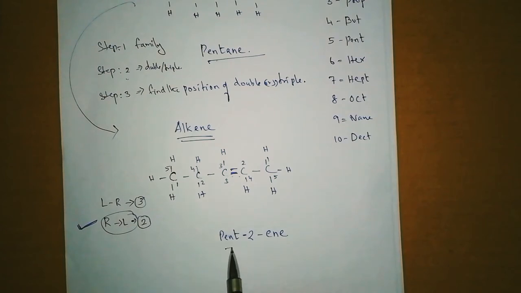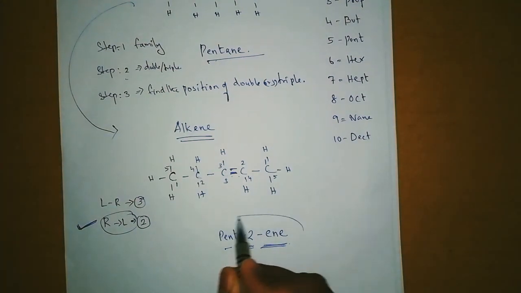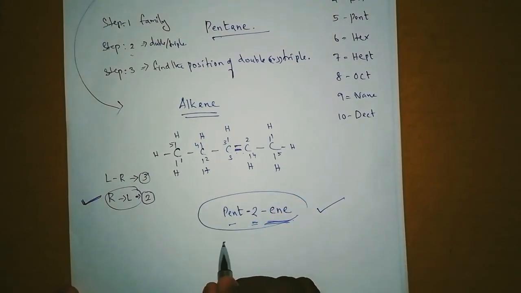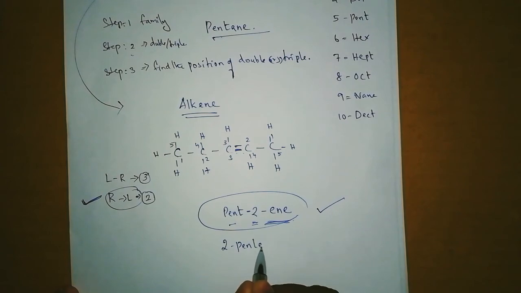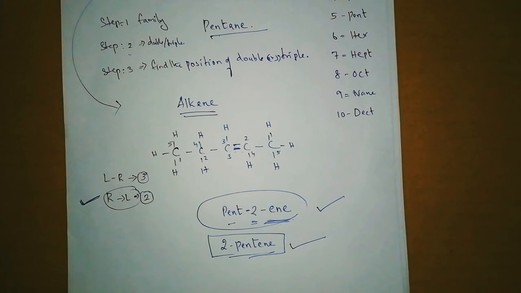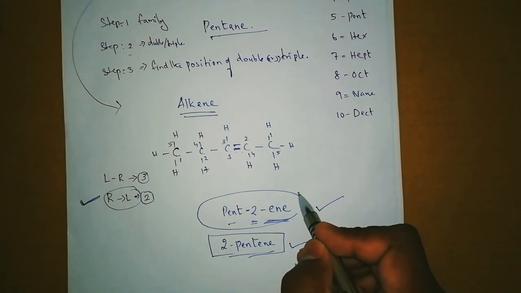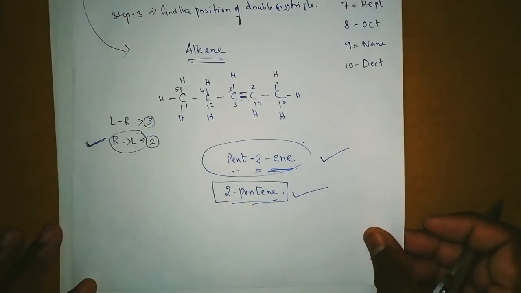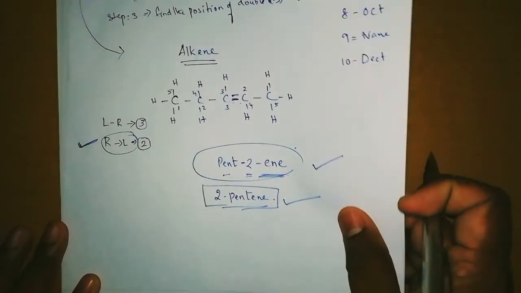Pent family name, second position में double bond होता है. So to say that it is double bond, we are writing it as ene. This is also we can write, or you can write like 2-pentene. ऐसे भी लिख सकते हैं. This is also correct. Either you can write like this or you can write like this. Will you understand, student? Okay, let's do one more example for the same alkenes.